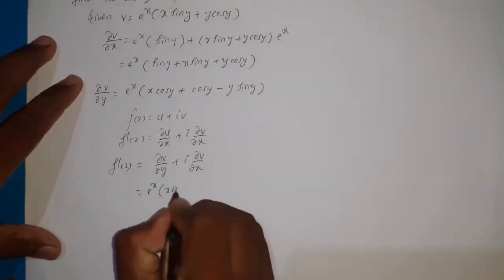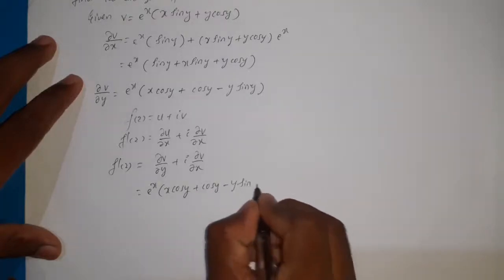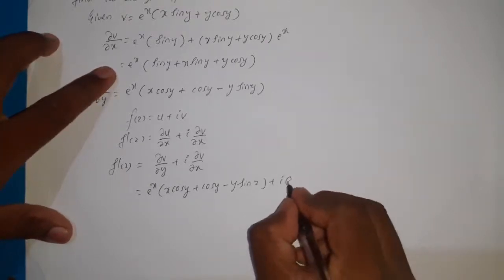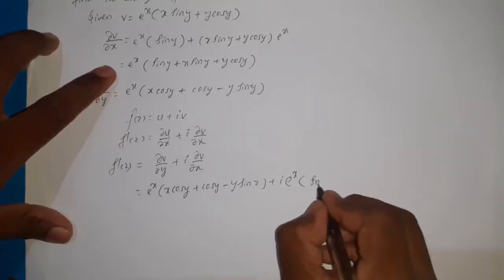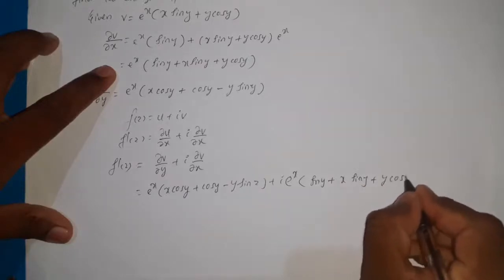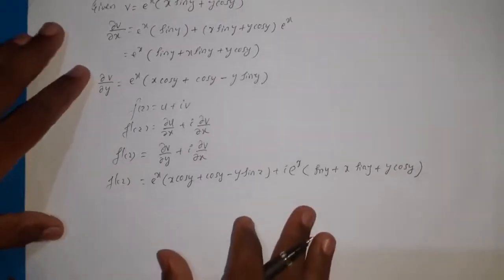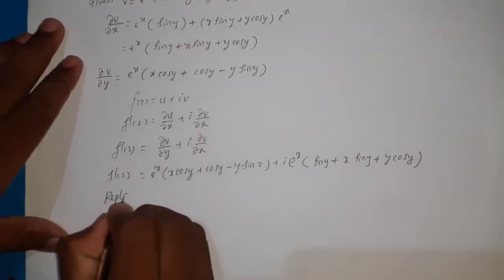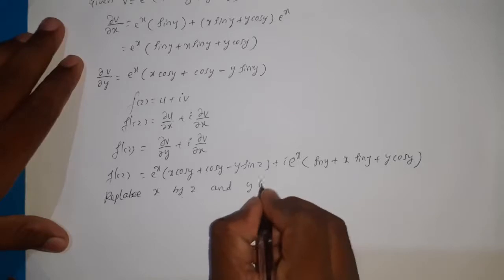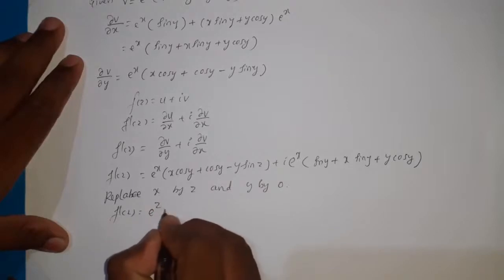So it is e power x into (x cos y plus cos y minus y sin y) plus i into, then ∂v/∂x is e power x into (sin y plus x sin y plus y cos y). So it is f dash of z. Then replace x by z and y by 0. So after replacing, this becomes e power z.